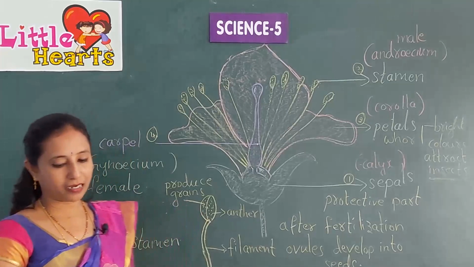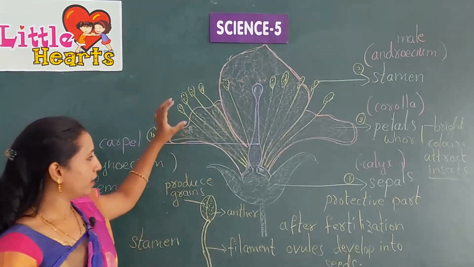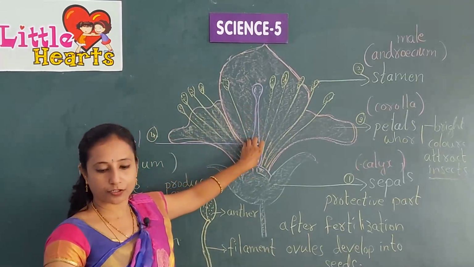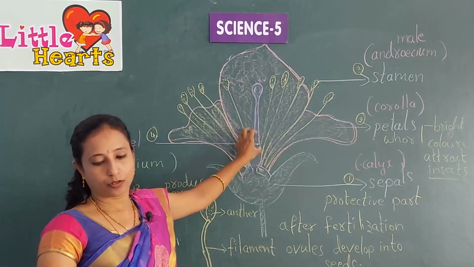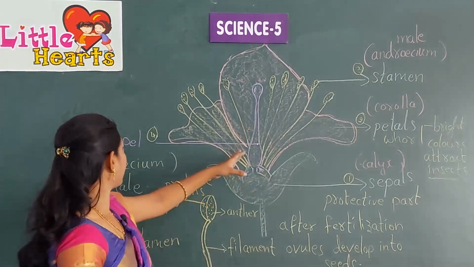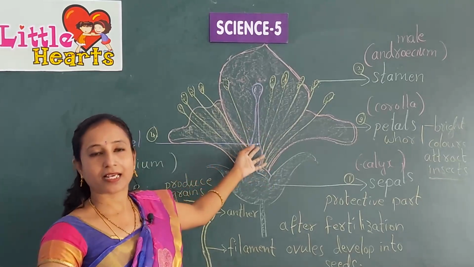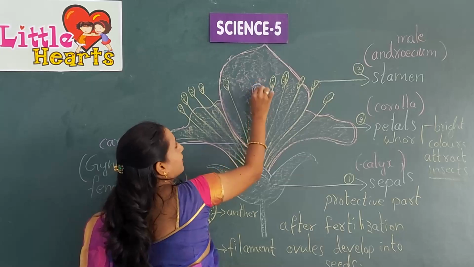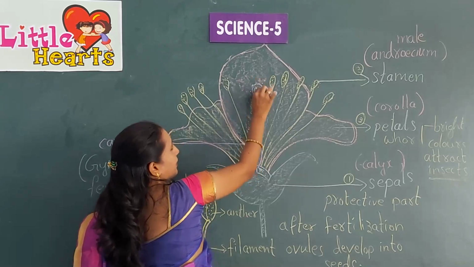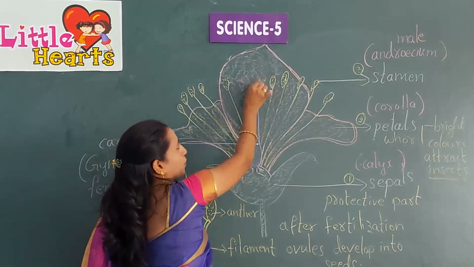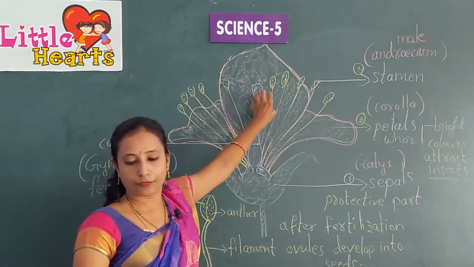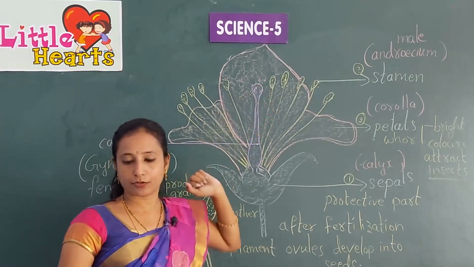There are eggs called ovules. Where are eggs present? In the female reproductive part, inside the carpel. When a pollen grain comes into contact with and reaches these ovules, a seed begins to grow.